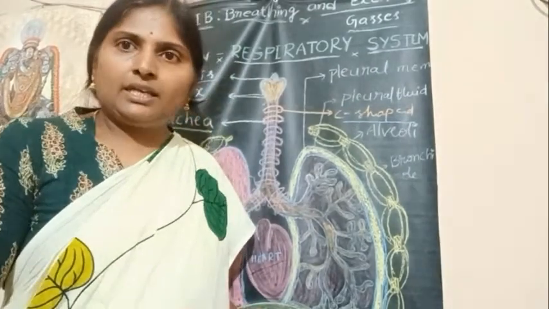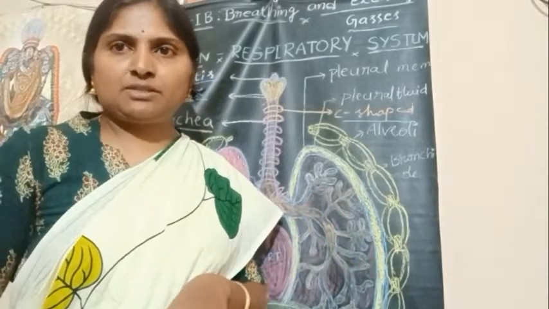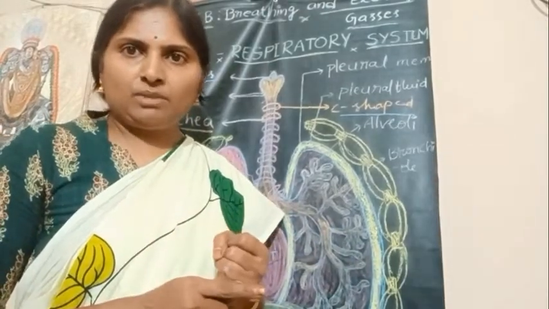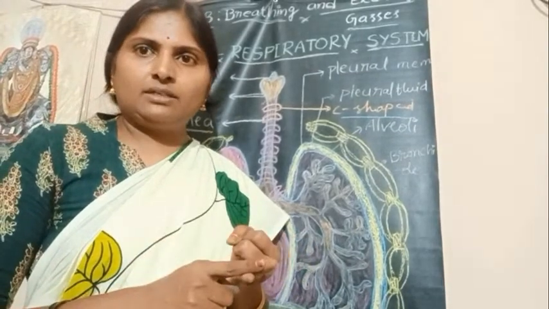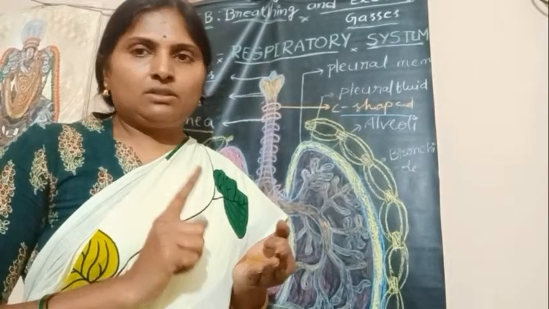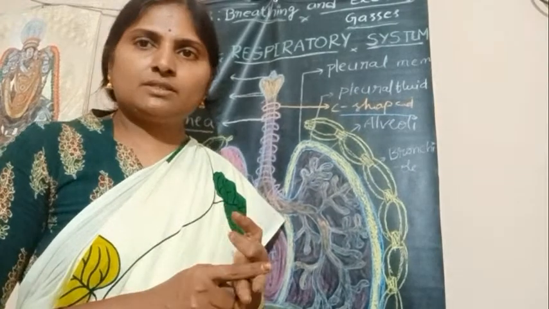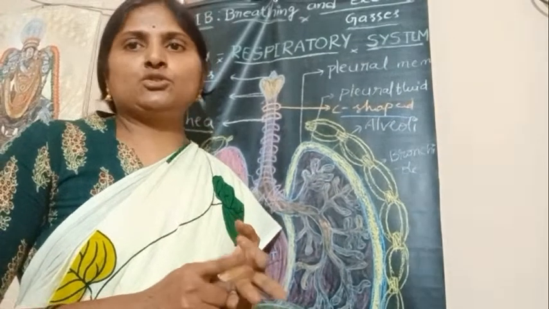So once again, I'll repeat the parts of the human respiratory system. The first part of the human respiratory system is the external nostrils. Second part, nasal chambers. Third part of the human respiratory system is nasopharynx.